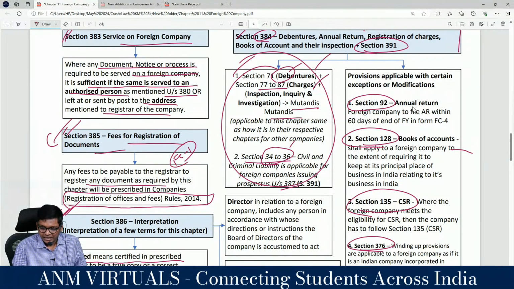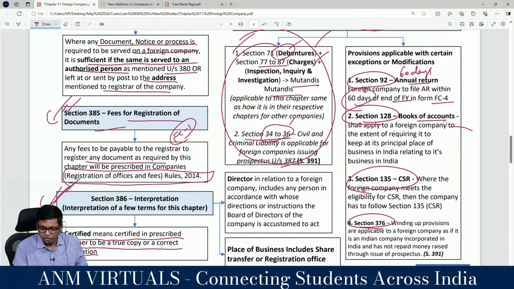What he is saying is, annual return as per 92 also has to be filed within 60 days only. Here also 60 days from the end of the financial year, in form FC 4. Form number changed. Next, books of accounts.